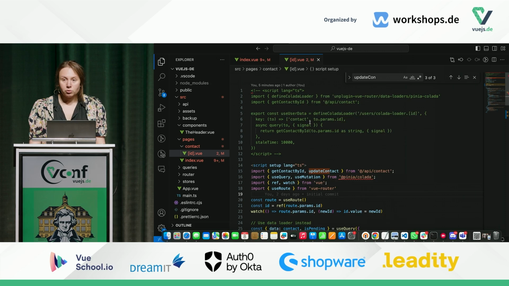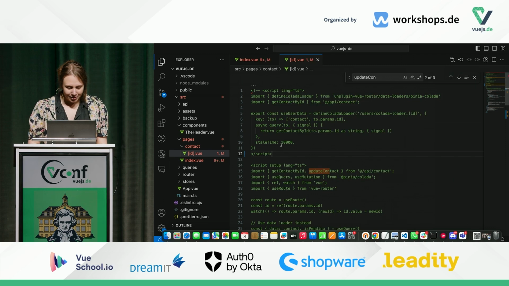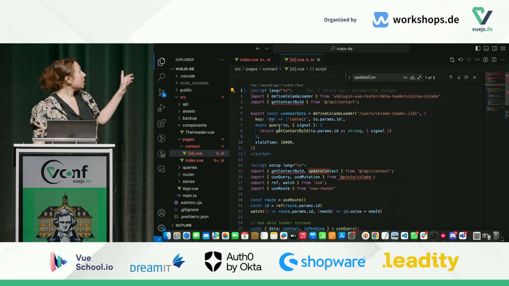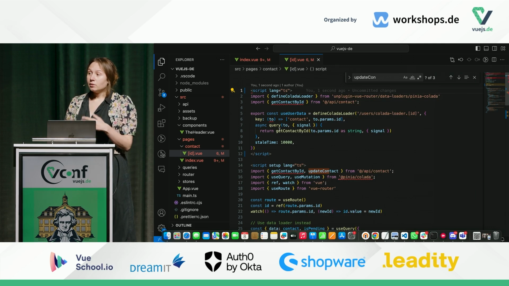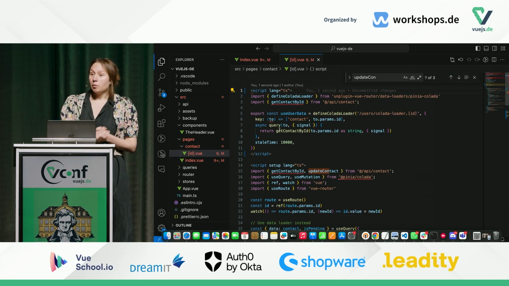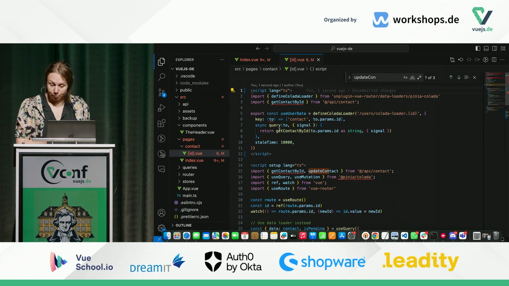So if we want to use a data loader, then it will look like this. Here is what a data loader looks like. That's basically a script which is executed before the script setup, before the component is rendered.